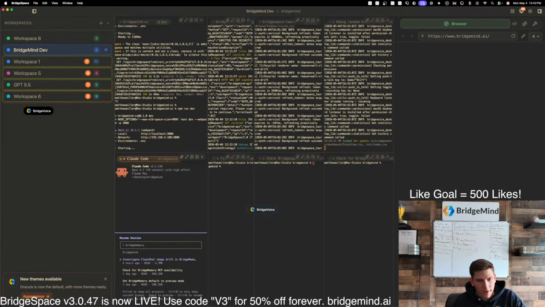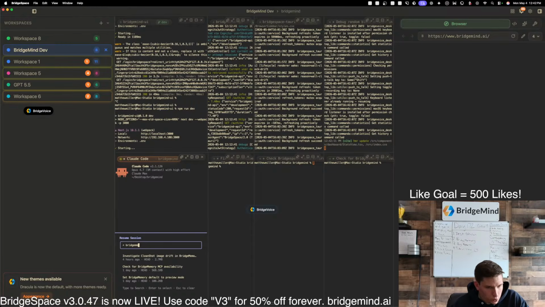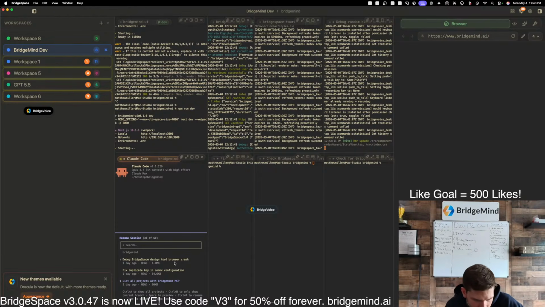This thing is so bad. Their resume session functionality literally doesn't even work, because we were just working with that and it just doesn't work. That's so annoying, because it's going to be very hard to find that session to resume. List projects, no, nope.